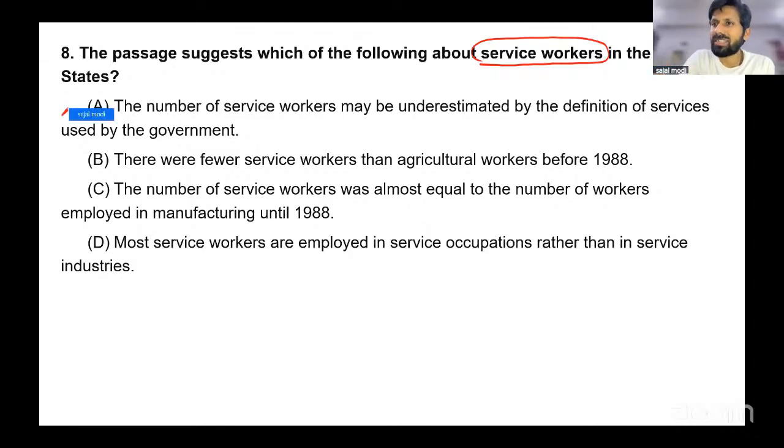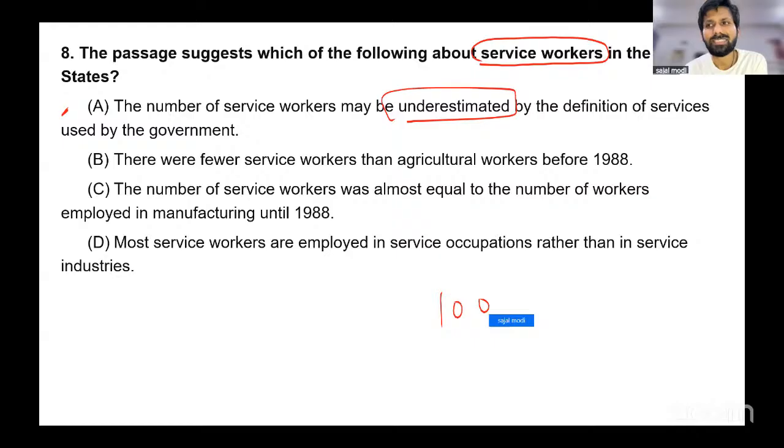Looks very good. Maybe underestimated. Why maybe underestimated? Because these HR people, lawyers working in manufacturing will be considered as industry and not service. So there will be an underestimate. So let's say 100 lawyers working in manufacturing, they are considered industry, right? They're not considered service, right? So it will result in an underestimation, right?